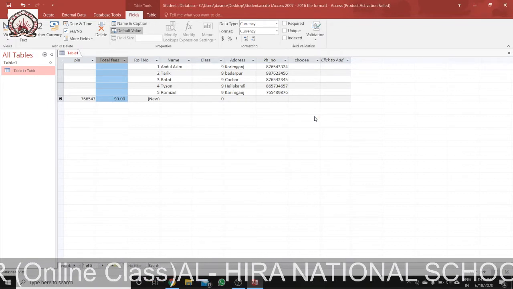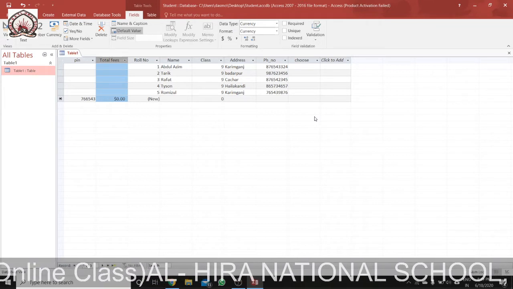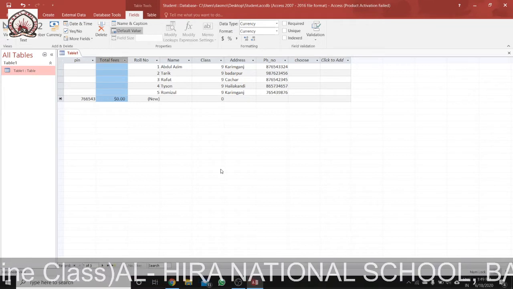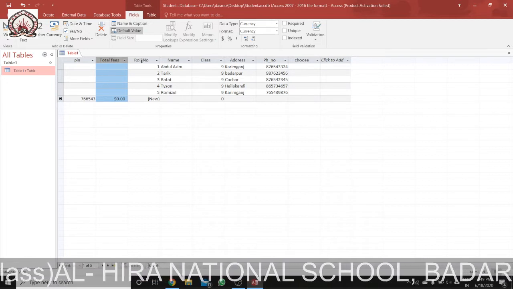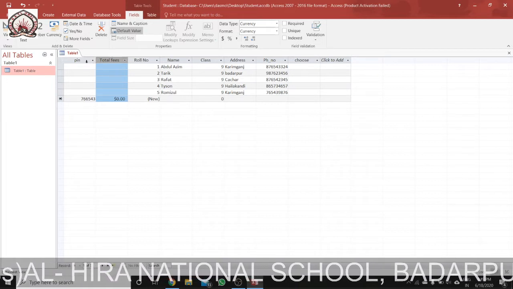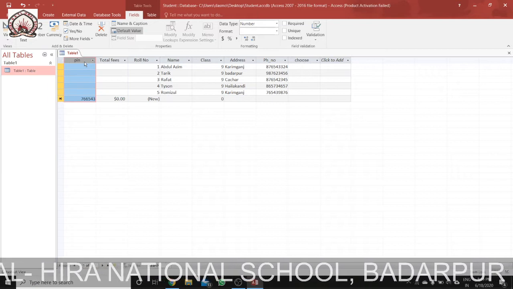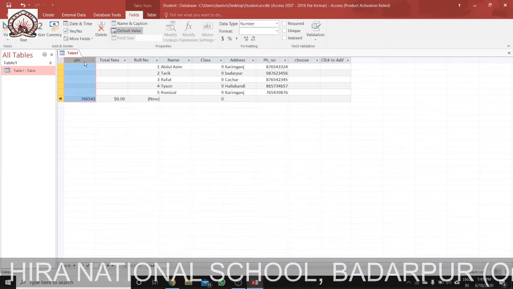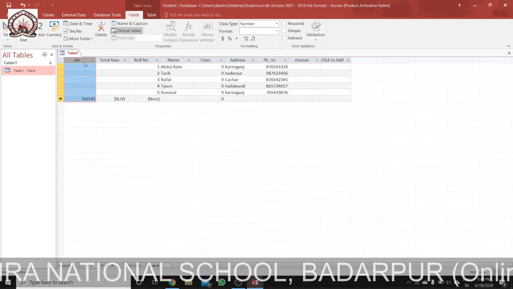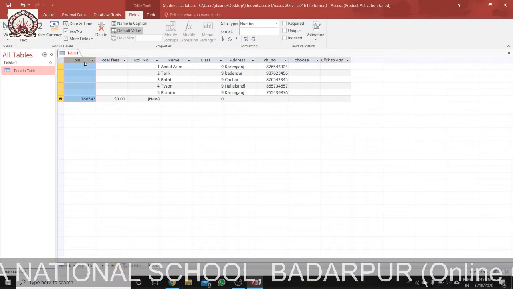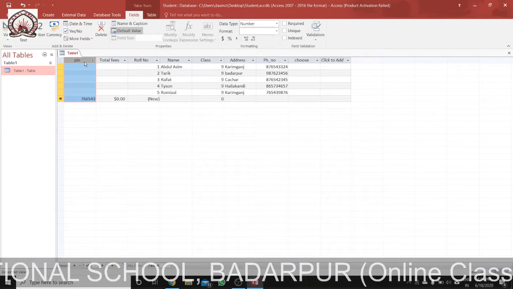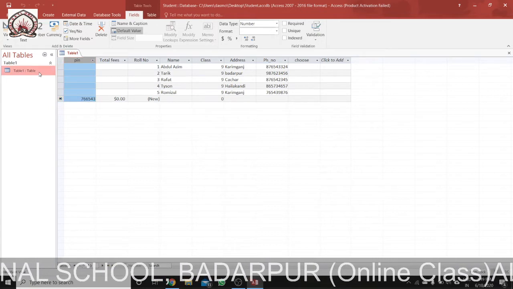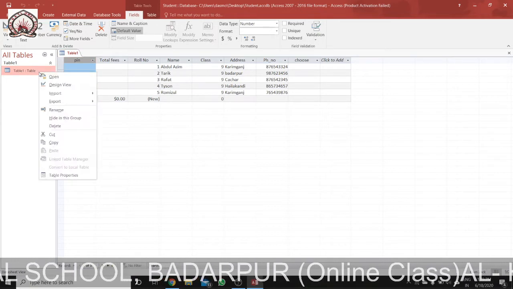And we can also change the field property. Another way: suppose I want to change the field property of this one. I will click on the column header, and then we will find field validation there.